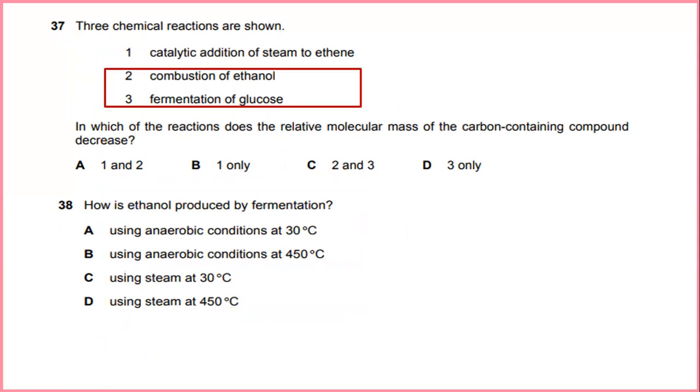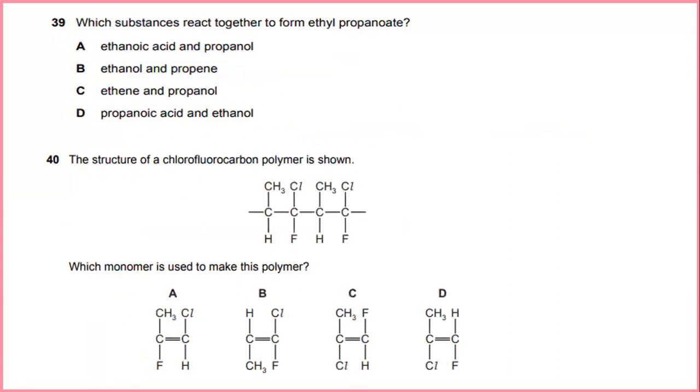During the combustion of ethanol and the fermentation of glucose, 2 and 3. And how is ethanol produced by fermentation? I would say it is using anaerobic conditions at 30 Celsius. Which substances react together to form ethyl propanoate? The answer for this will be propanoic acid and ethanol.